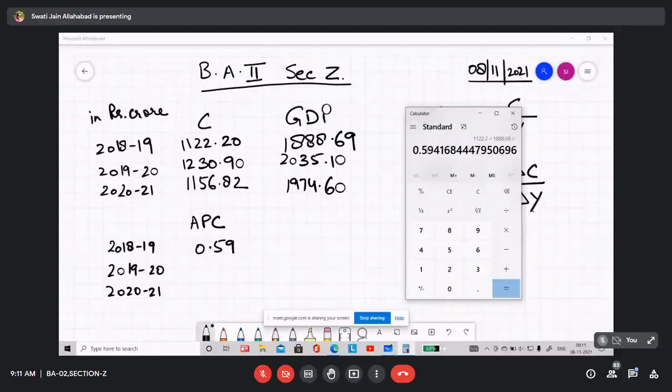And suppose you try to find out the same value for 2020-21. So you are just taking the proportion of GDP which is in the form of consumption, or the share of GDP spent as consumption expenditure in the economy.